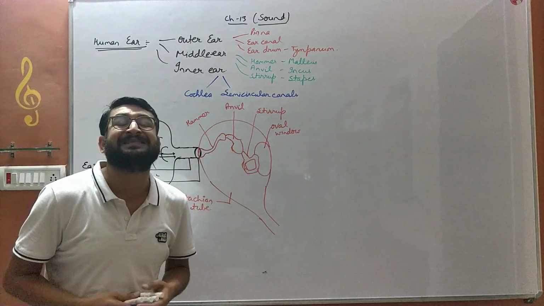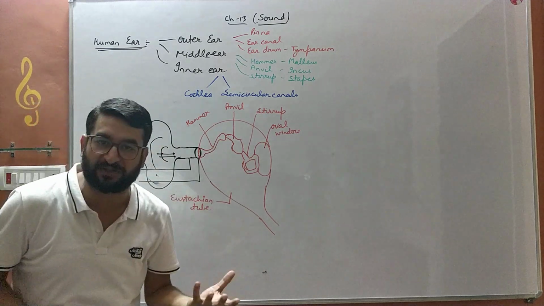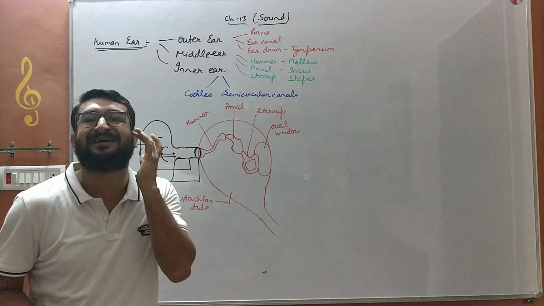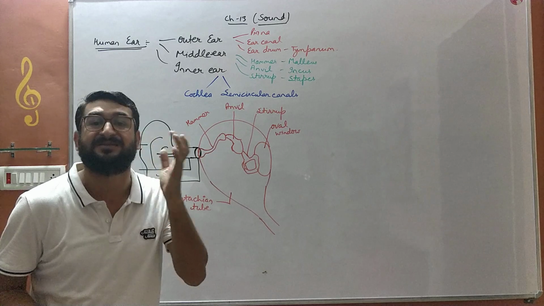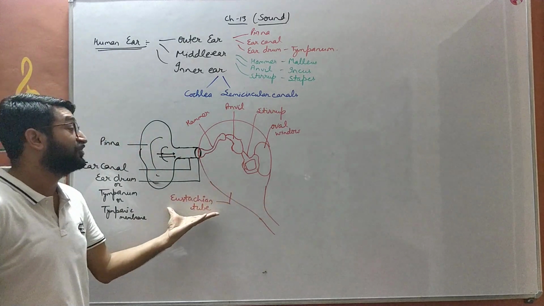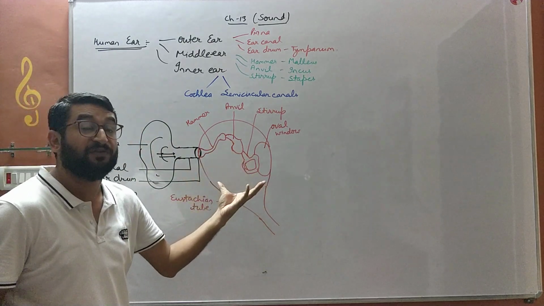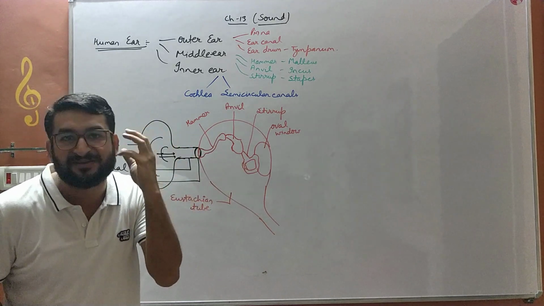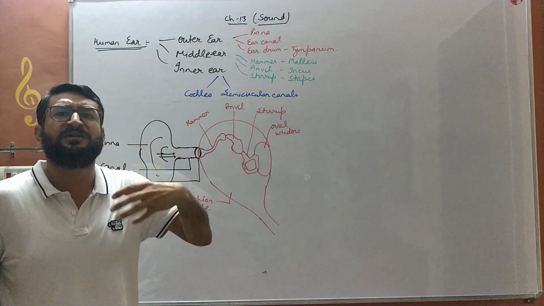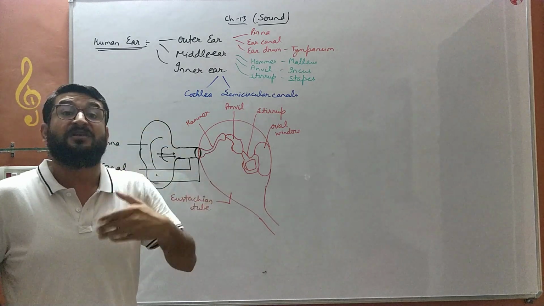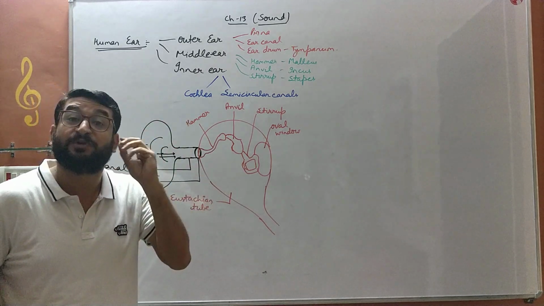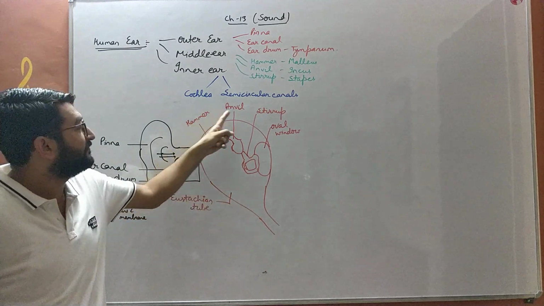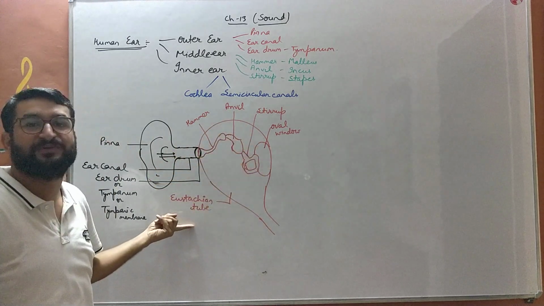This tube maintains the air pressure in the throat and the ear region. That's why sometimes, whenever water reaches into our ears, we hear our sound louder. That is because of the imbalance of the pressure inside the Eustachian tube.